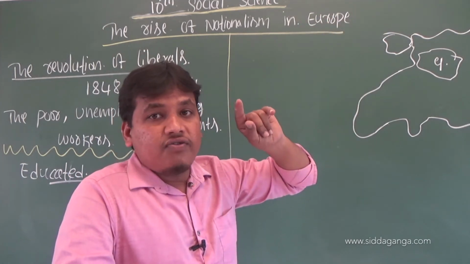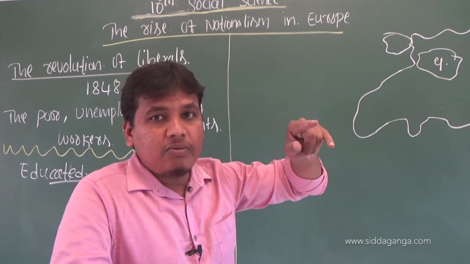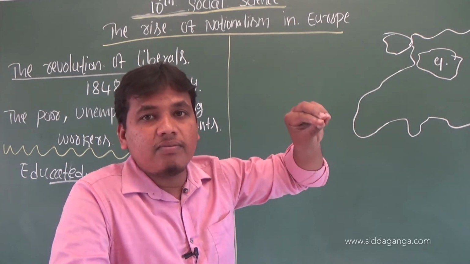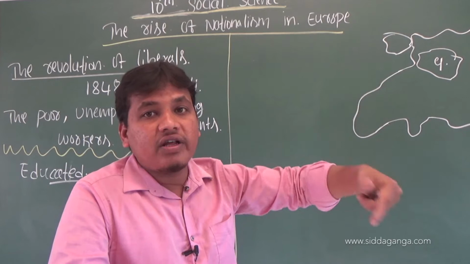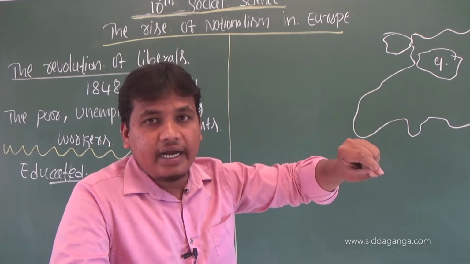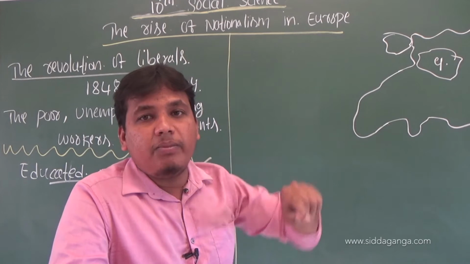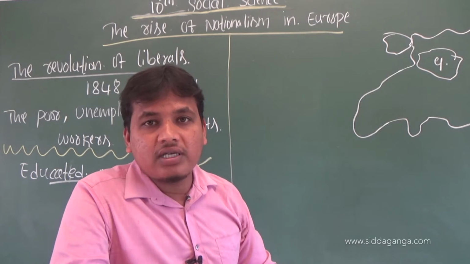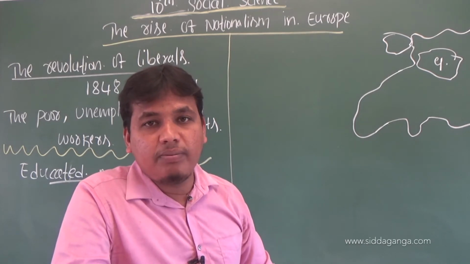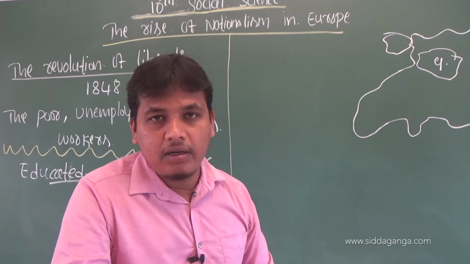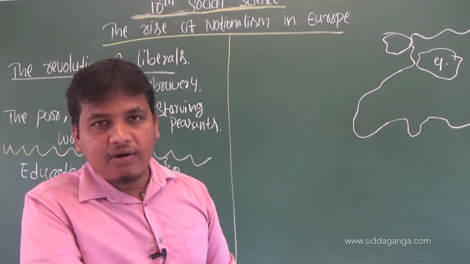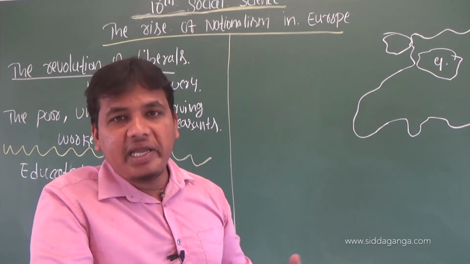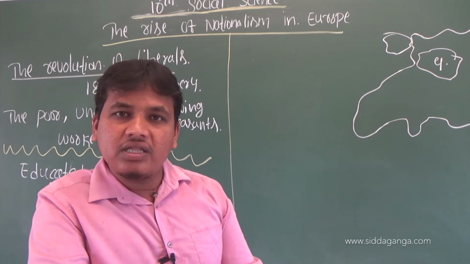After the end of Napoleon in 1815, who came to power? Louis XVIII, who belonged to the Bourbon dynasty. He ruled from 1815 to 1824. After he died in 1824, Charles X came to power, ruling from 1824 to 1830. He was not a good reformer. He did not take care of the people. He was always an enemy of the people. He was a monarch who did not make any administrative reforms. That's why he was dethroned by the people.